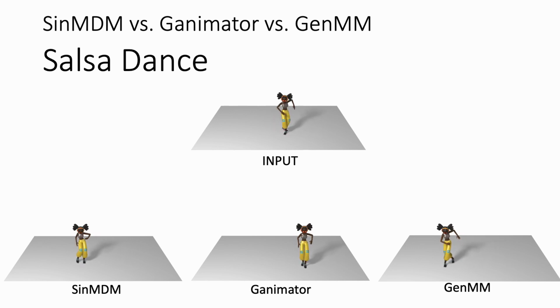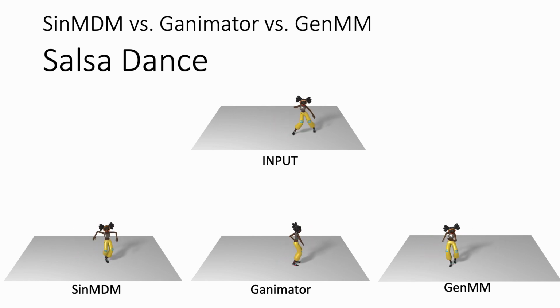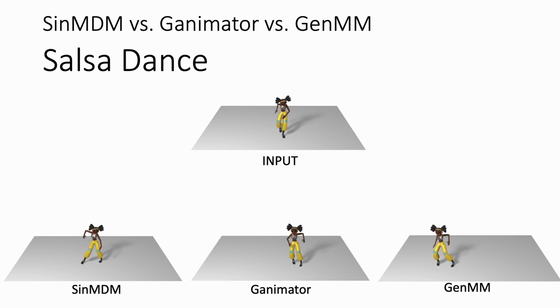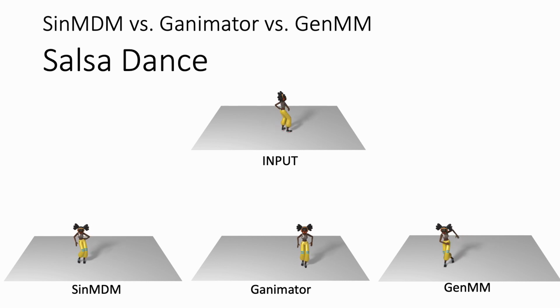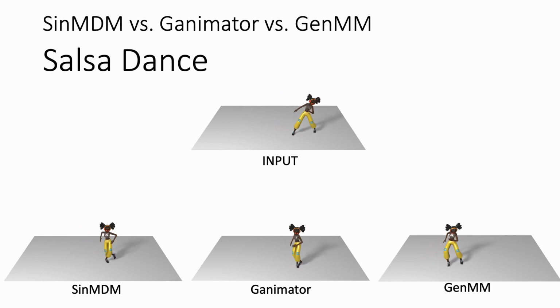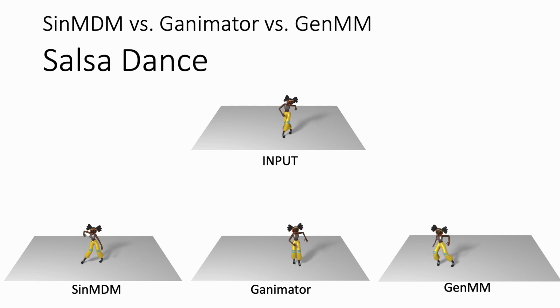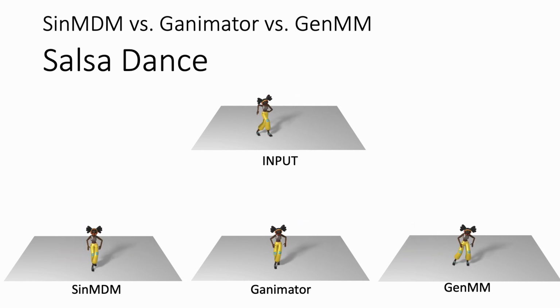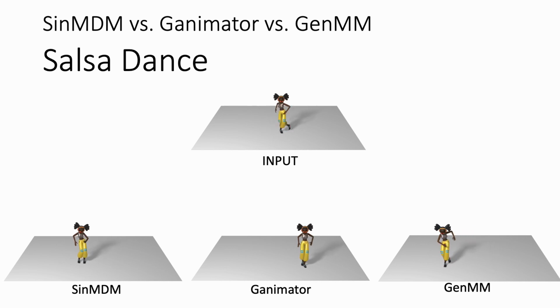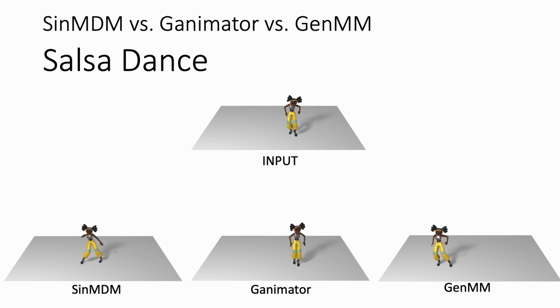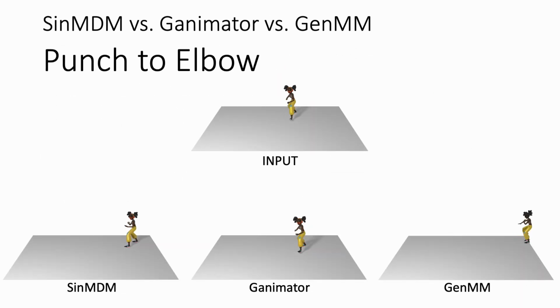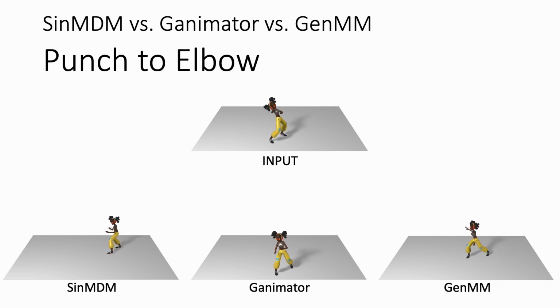Here, we compare animations generated by our model with those created by recent works. Ganimator uses GANs, hence experiences mode collapse and repetitive motion. GenMM is based on replications, hence it does not learn the input manifold, causing global artifacts like the missing salsa swirl, while our approach showcases natural and seamless motion. In this example, Ganimator exhibits more mode collapse, and GenMM faces challenges in preserving spatial motion boundaries.